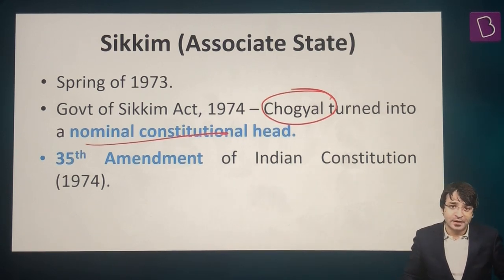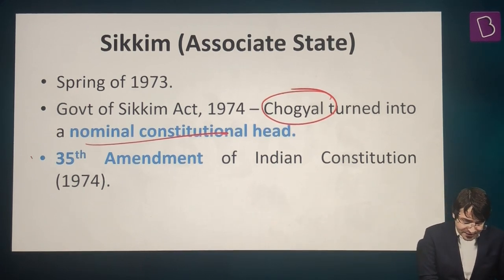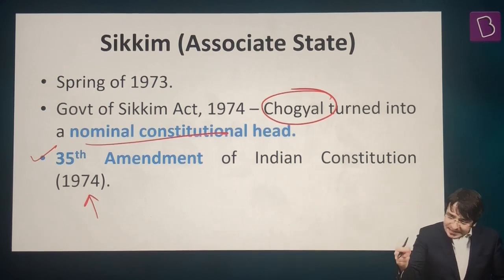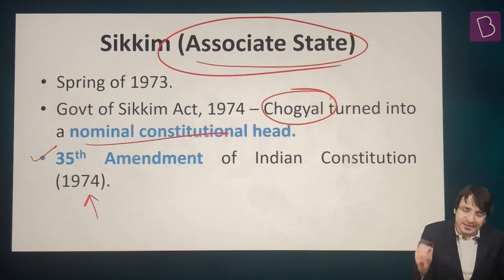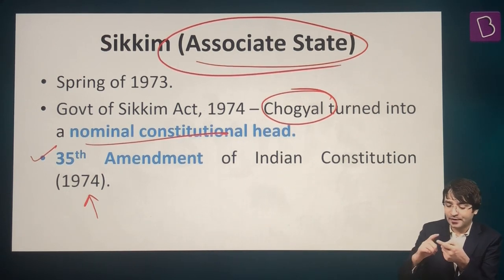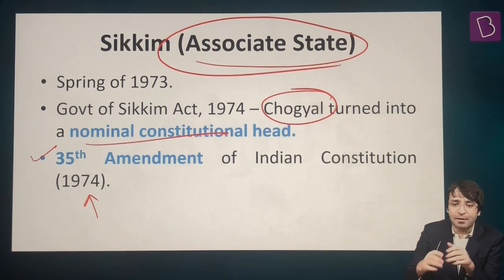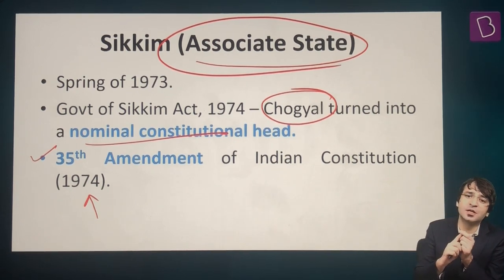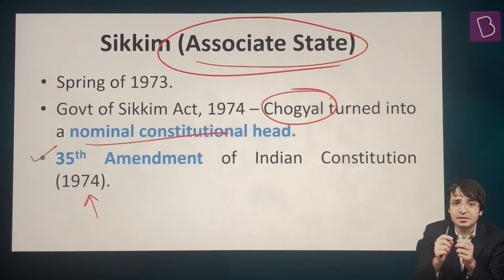This is where the Parliament of India enacted another law. The Constitution was amended. The 35th Constitutional Amendment Act in 1974. Sikkim was admitted into India as an associate state. What happens? Parliament may by law admit into or establish new states on such terms and conditions as it thinks fit. To explain this, we need to look at the condition of Sikkim.